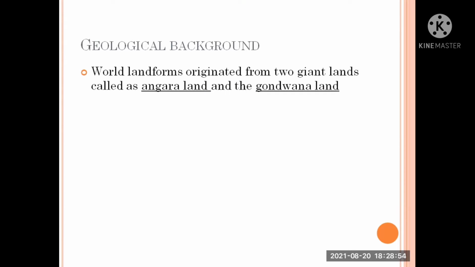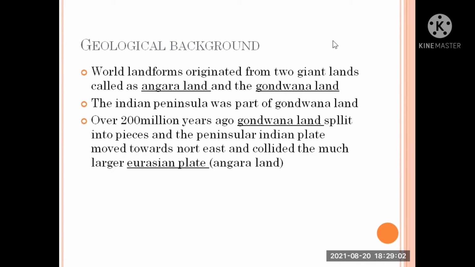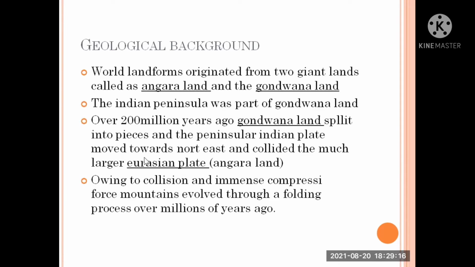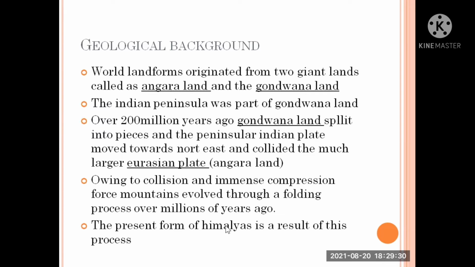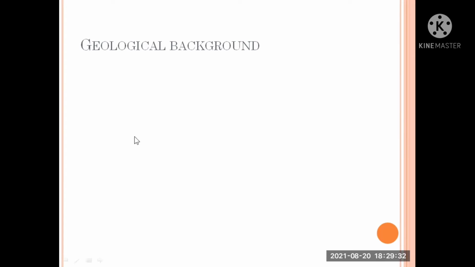Geological background. World landforms originated from two giant lands called Angara land and Gondwana land. The Indian Peninsula was a part of Gondwana land. Over 200 million years ago, Gondwana land split into pieces and the peninsular Indian plate moved towards the northeast and collided with the much larger Eurasian plate, that is Angara land. Owing to the collision and immense compression force, mountains evolved through a folding process over millions of years. The present form of the Himalayas is a result of this process.